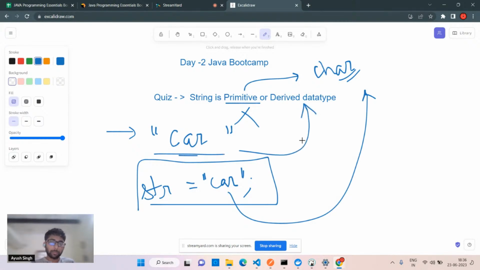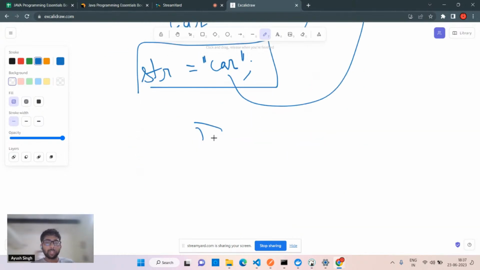Okay, remember this point. Generally, people get confused with this because string is also a class. It is just like an instance when we are using it. So it is an object when we have to use the string. That's also the point. It cannot be primitive. So the answer is derived. String is not primitive but a derived data type. So you should know and remember this point. This is important, because people generally get confused with this point.